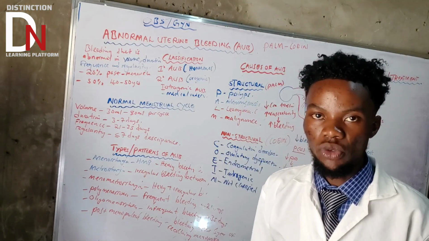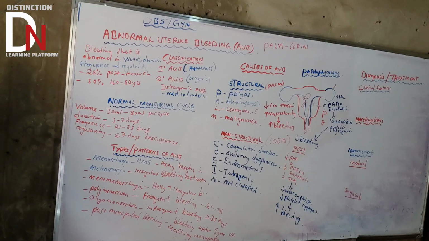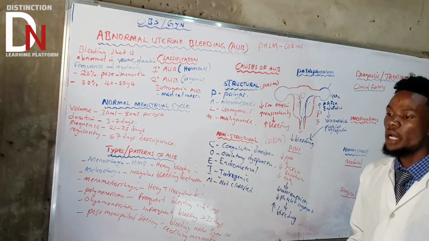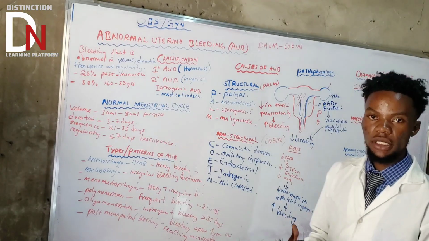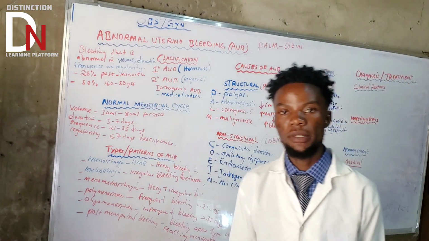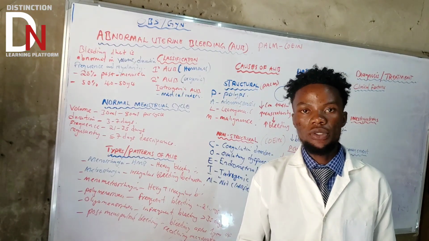Now, since we've talked about the pathophysiology of AUB, now let's talk about the clinical features and also investigation and management of AUB. Now, let's talk about the treatment and also diagnosis, okay? So, first of all, when we start talking about the clinical features, a patient comes with maybe prolonged or heavy menstrual bleeding, okay? So what are you supposed to do, okay? So what you need to do is what?